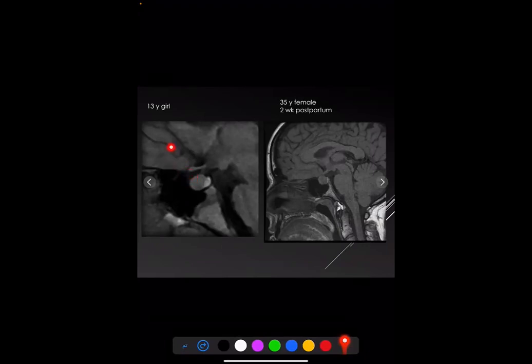The first one is for a 30 year old female, demonstrating the gland is enlarged with convexity of the diaphragm sellae. The bright spot is also seen. And this is a 35 year old female two weeks postpartum, also demonstrating enlargement of the gland with convexity of the upper diaphragm.